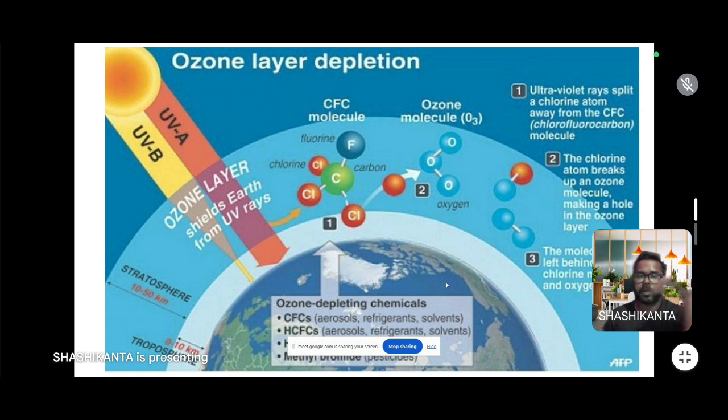Ozone forms a layer in the presence of UV light. But when these gases are released, they break down the ozone. So it creates a hole, and along with the sunlight, UV radiation comes to the earth surface, which causes several diseases in human beings, plants,